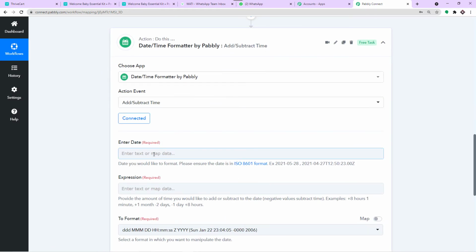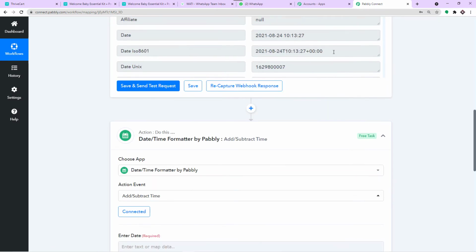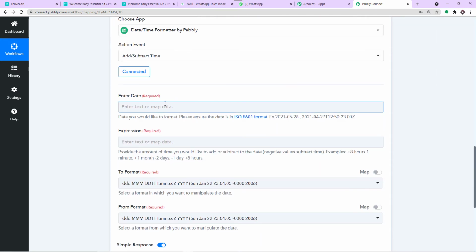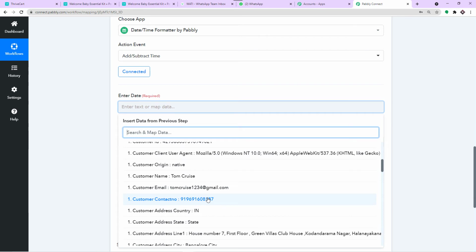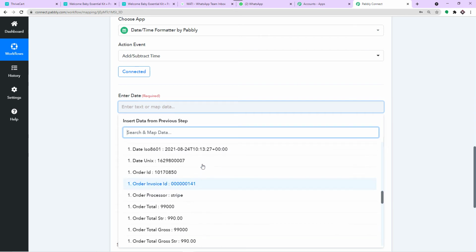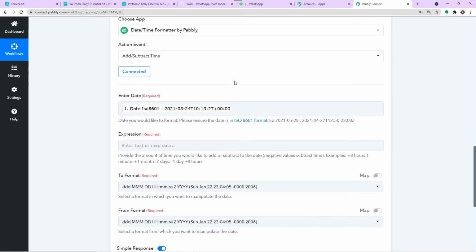Now we have to enter the date. Let me teach you the process of mapping. So we have the data here. Excellent. Now we want this data here. What you're going to do is click here, click here, and this is how you map the data. This is the data, and you have mapped it. So easy. On this particular date, this order transaction happened.